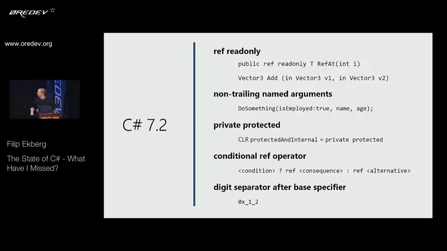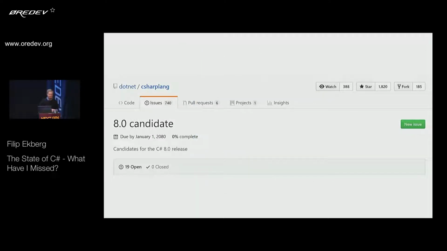And then they're going to improve the digit separators. Again, I don't know who comes up with this, but someone likes hexadecimal numbers. So that's all for C# 7.x that we know now. So now we can talk about even more features that might be added or might not be added. We can talk about C# 8. So there's a language candidate or an 8.0 candidate with 19 open issues on the C# lang repo on GitHub.